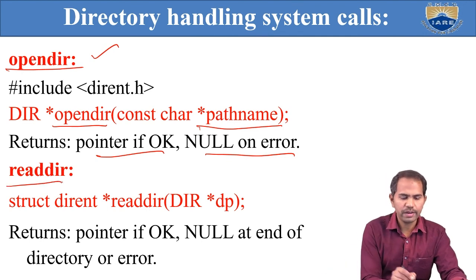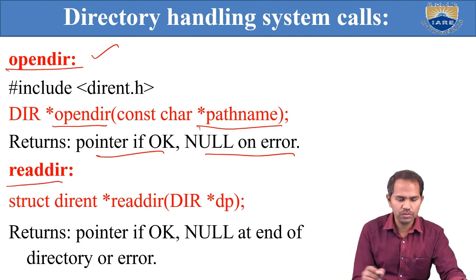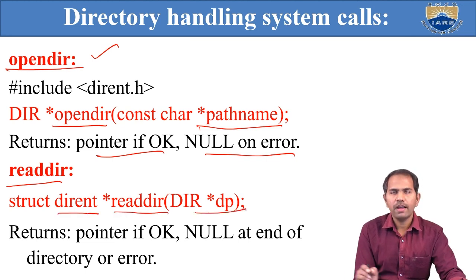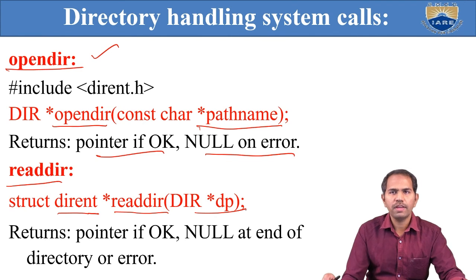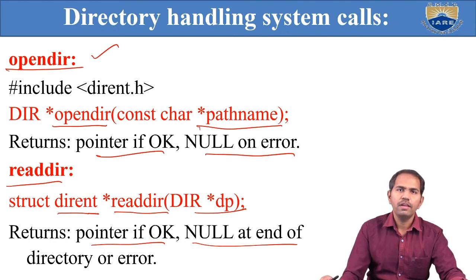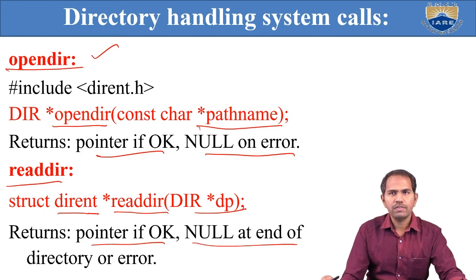The second one is readdir. To read a directory, use struct dirent readdir with the directory pointer dp. If successful, it returns a pointer, and NULL at the end of the directory or on error. So it returns a directory pointer dp. If I try to open a specific directory but do not have read permissions, it returns an error.